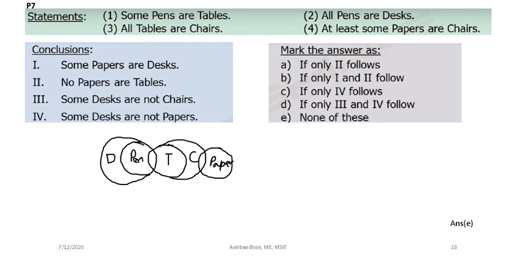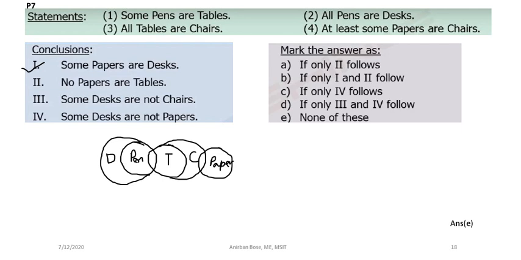So this is the bare minimum Venn diagram. So now let us see the conclusions. Some papers are desk. That is definitely true, we can conclude that.